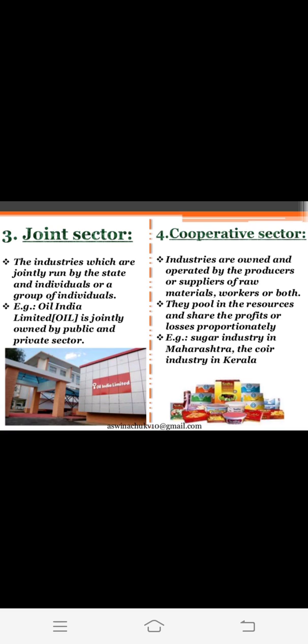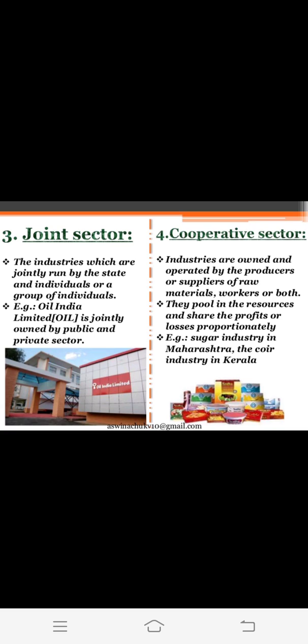They pool in the resources and share the profits or losses proportionally. They give in the resources, they supply raw materials also, they produce goods also, and whatever profits or losses there are, they share with each other.